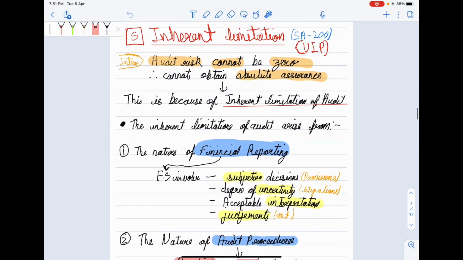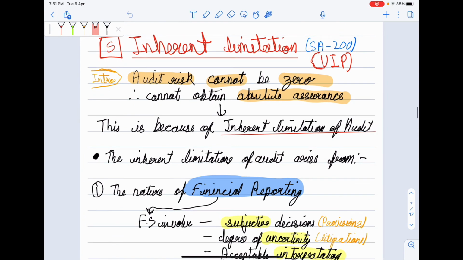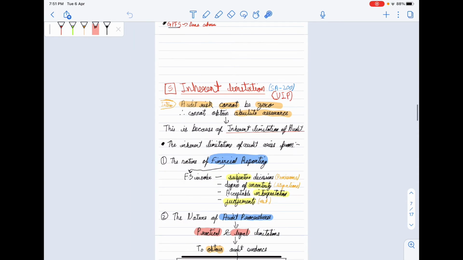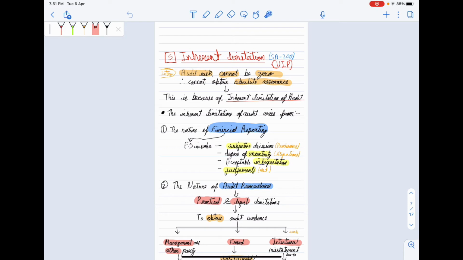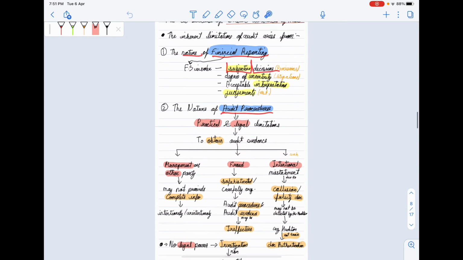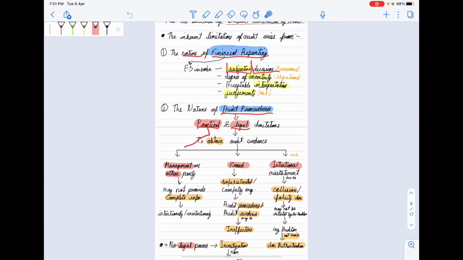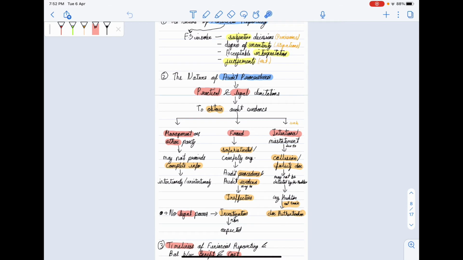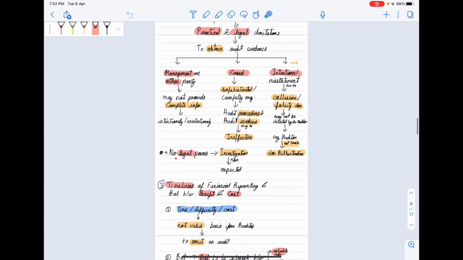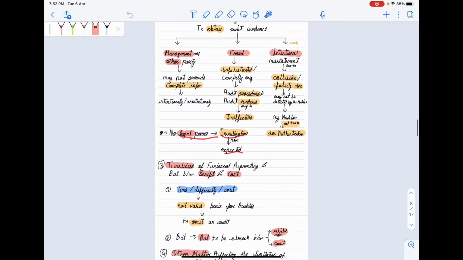Okay, so let's have one quick revision of inherent limitations. It is very simple. First, in the nature of financial reporting, it talks about subjective decisions, etc. In audit procedure, practical and legal limitation. In practical limitation, management, and then fraud. And fraud can be intentional misstatement. Then in a legal limitation, we don't have legal power for investigation, nor are we expected to.